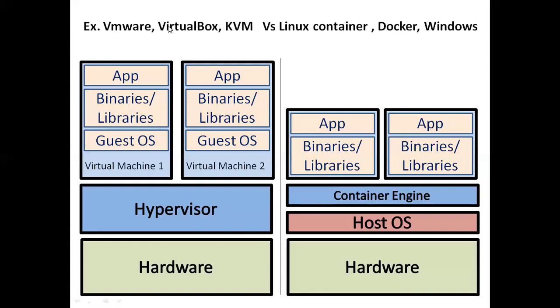Here I have just shown type 1, so you can compare type 1 versus container and type 2 versus container, and put the examples accordingly. The container examples: the initial container was the Linux container, which existed about 10 years ago. Then Linux containers, Docker, and Windows containers are some examples of container technology.